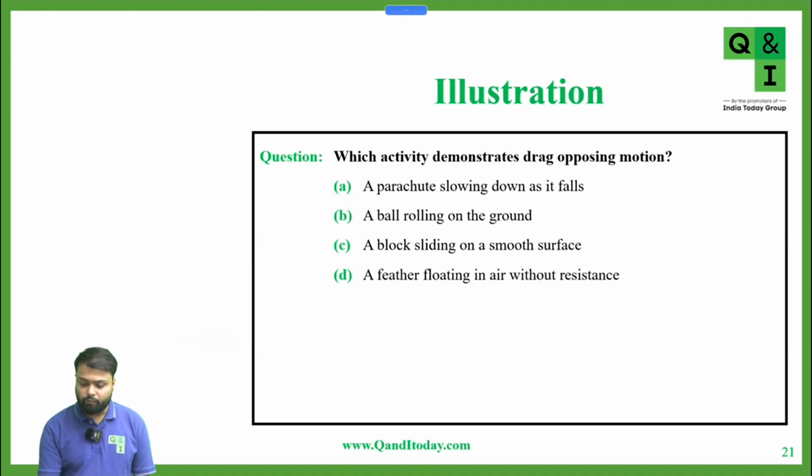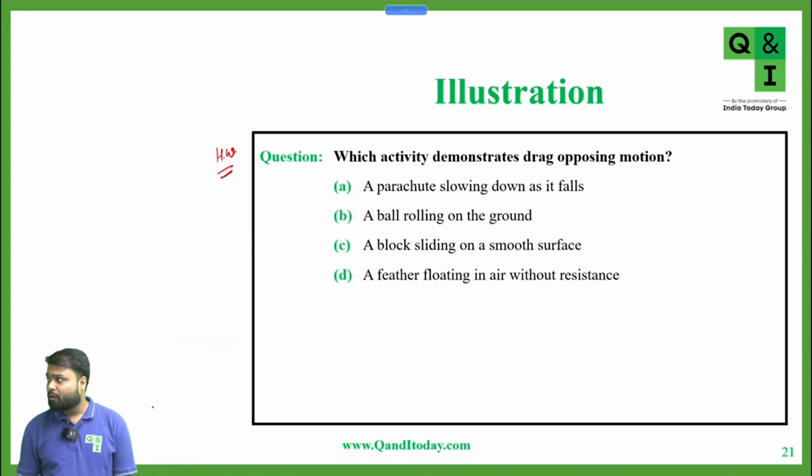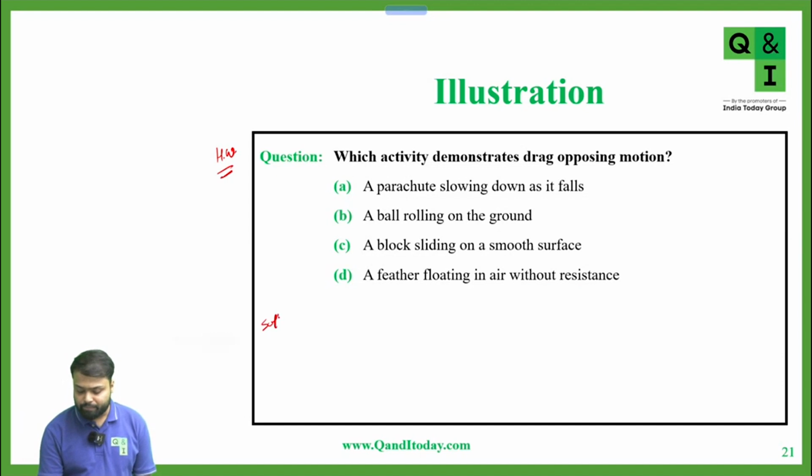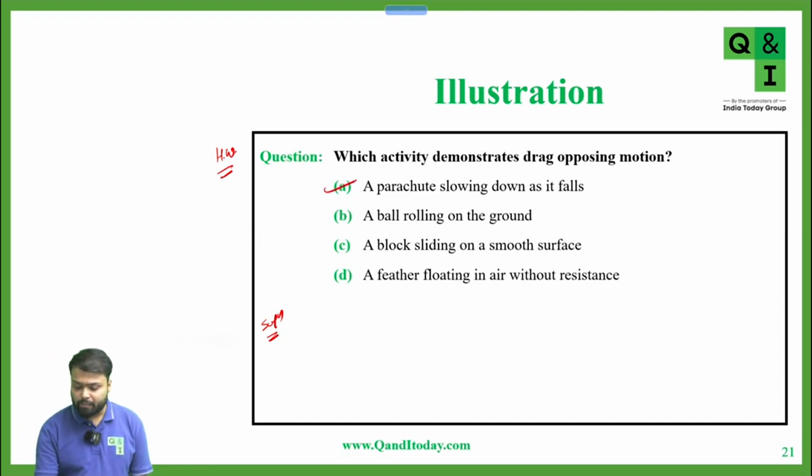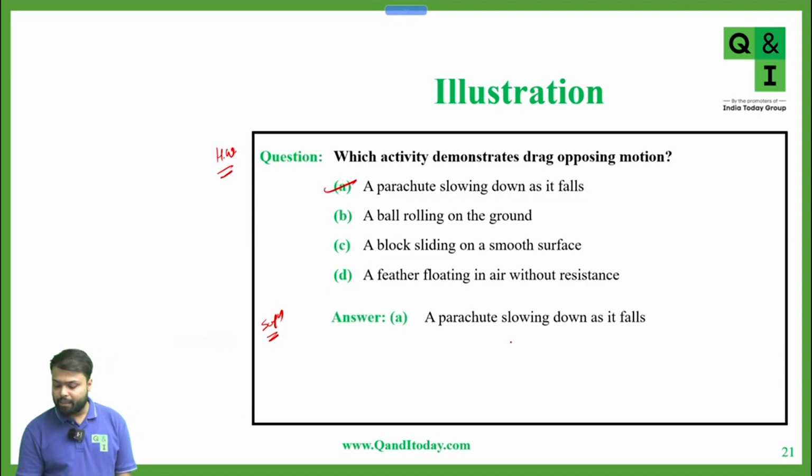Now this is a homework: which activity demonstrates drag opposing motion? Tell me the answer. Which option is correct? Option A is correct, a parachute slowing down as it falls, because here drag is opposing the motion.